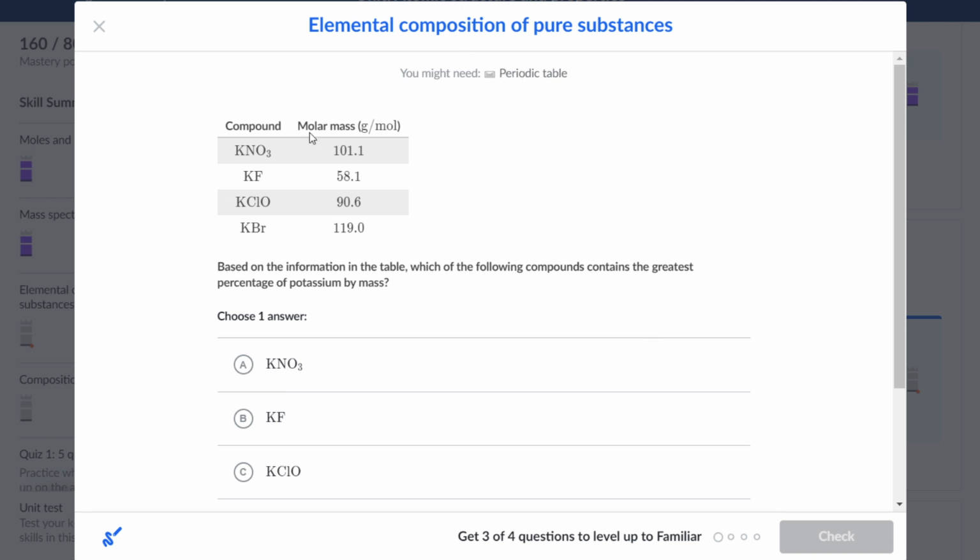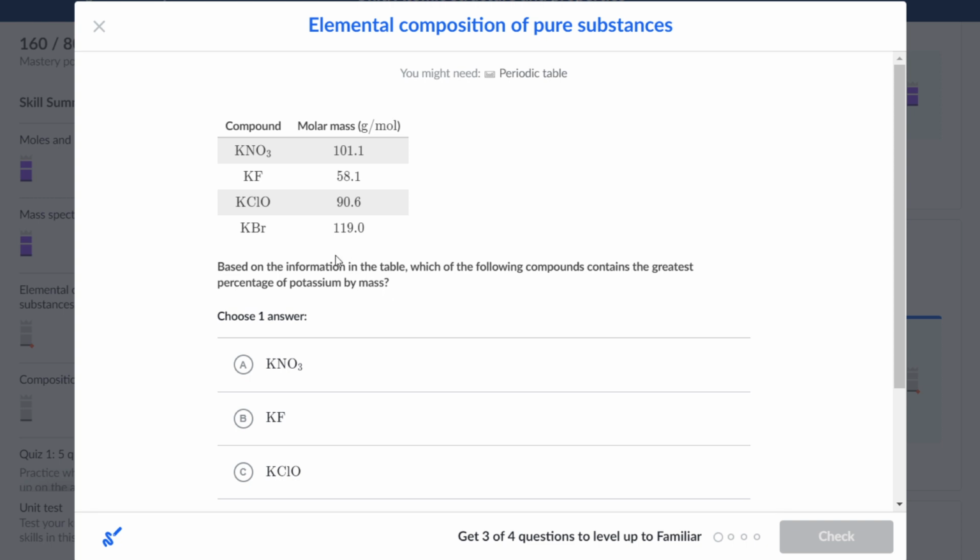Alright, so we have four compounds: KNO3, which has a molar mass of 101.4 grams per mole, KF, which has a molar mass of 58.1 grams per mole, KClO, which has a molar mass of 90.6 grams per mole, and KBr, which has a molar mass of 119.0 grams per mole. Based on the information in the table, which of the following compounds contains the greatest percentage of potassium by mass?